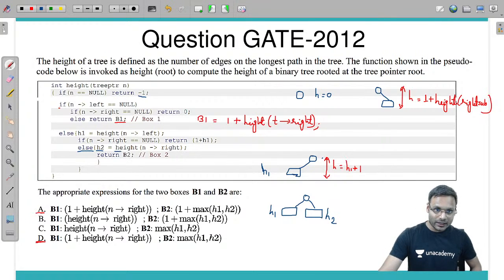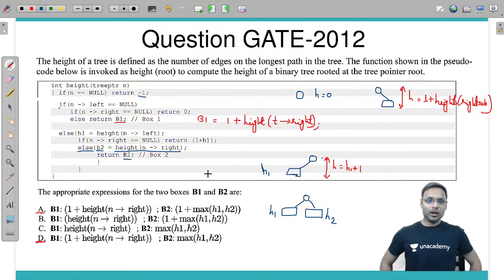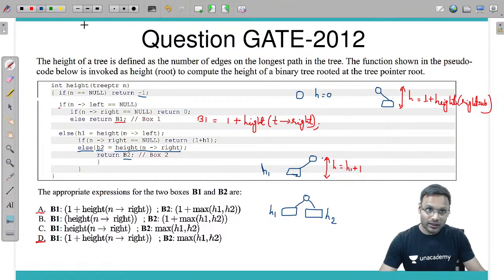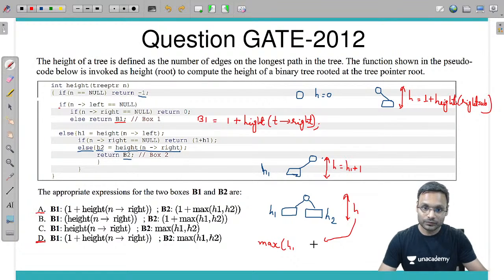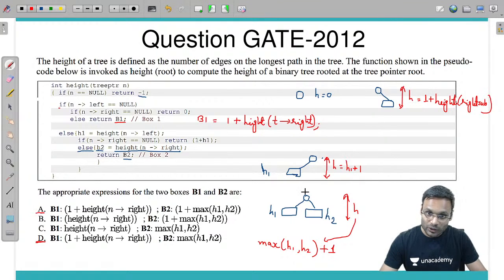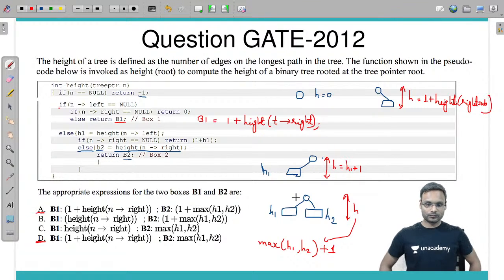So we have calculated the height of the right subtree in h2. What should we return? We should return height equal to what? Tell me. What should H be? Maximum of h1 comma h2. That's it. That will give me the height. Maximum of h1 comma h2, and no, plus 1. Why? Just because this node also has to be included.